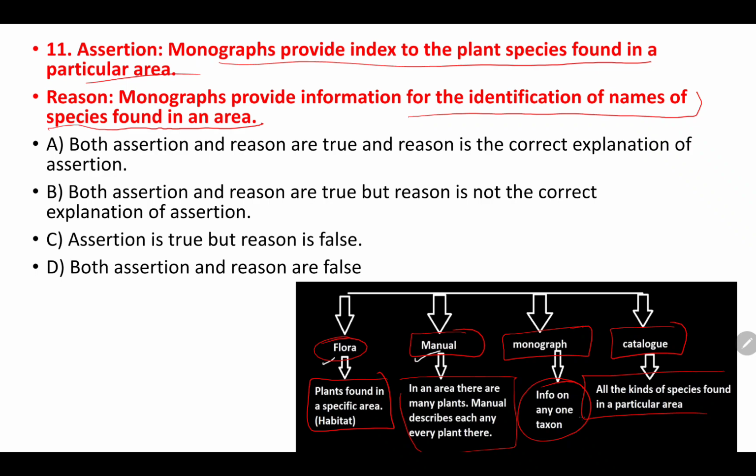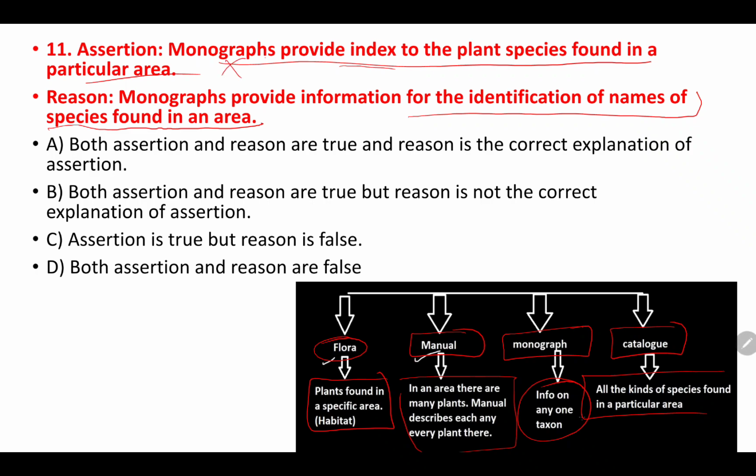Next is catalog. Here all kinds of species which are found in a particular area can be found in a catalog. Here, coming back to the question, monograph provides index to the plant species found in a particular area. No. Plant species which are provided means that is not a monograph. It's a catalog. Right.